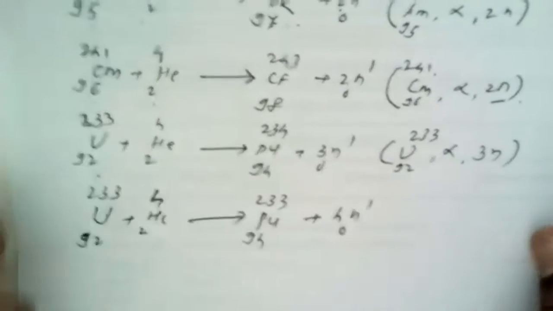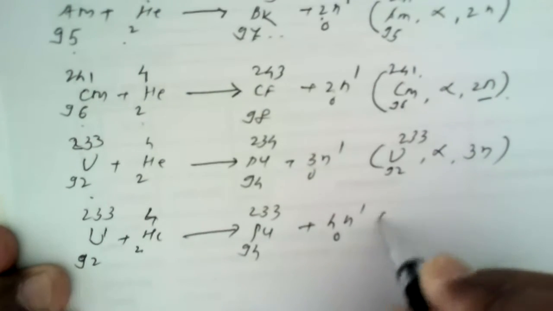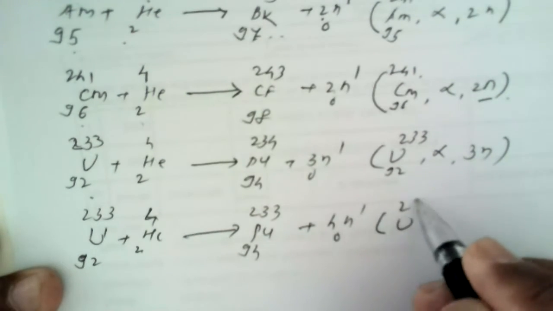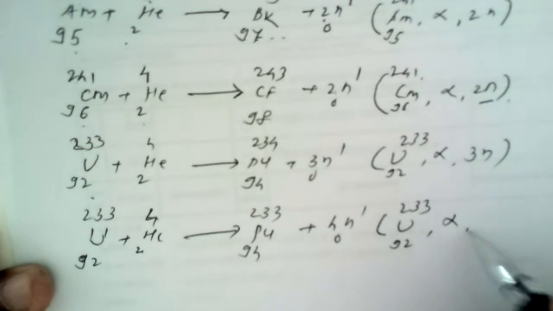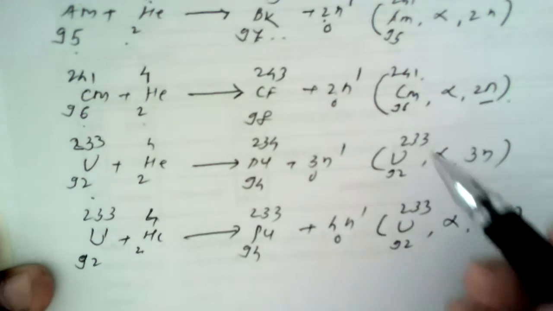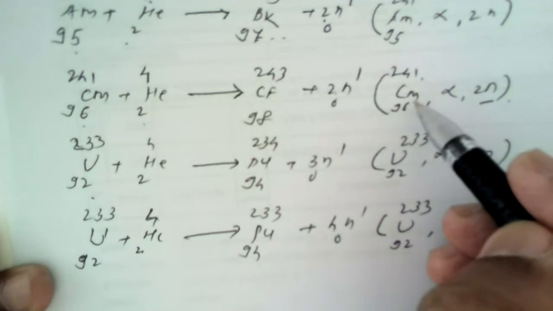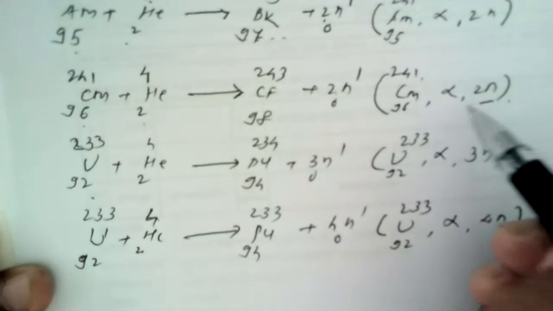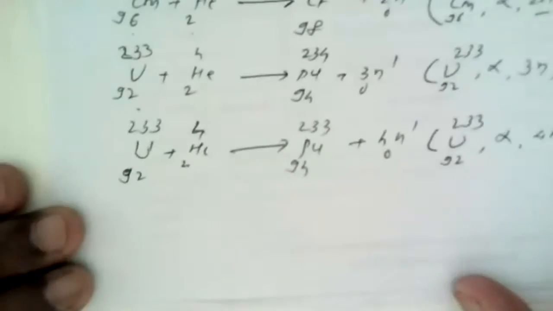This is a basic or skeletal equation. On this basis, how can you write this also? Uranium 233, 92, then alpha particles and 4N. So these are also known as a uranium 233 alpha 4N process. Uranium 233 alpha 3N process. This is curium 241 alpha 2N process. So this is how we can write these equations.